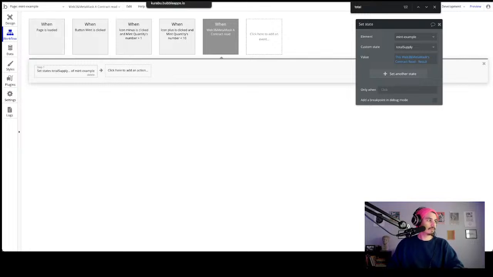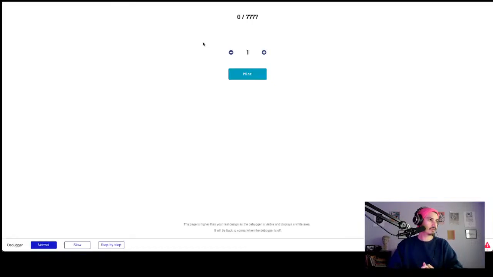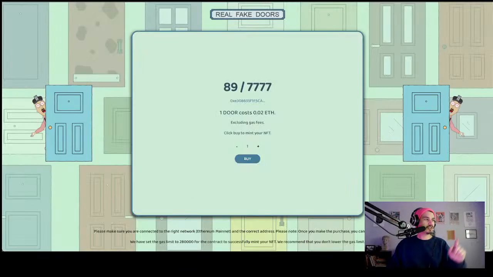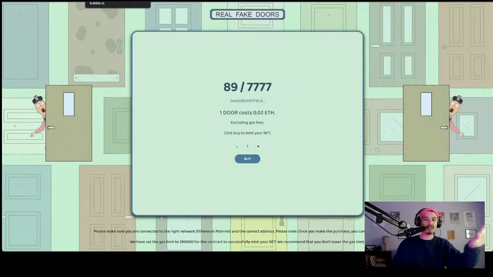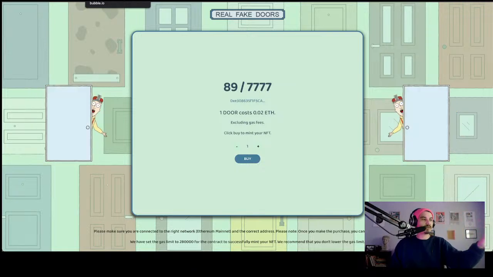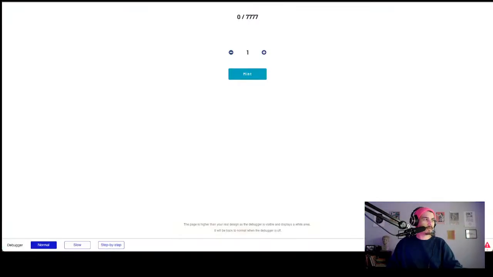Now, let's go try this. Okay, and why does it still say 0? Well, it's just like I showed you earlier. Before we connected our wallet to our application through MetaMask, it said 0 here as well.